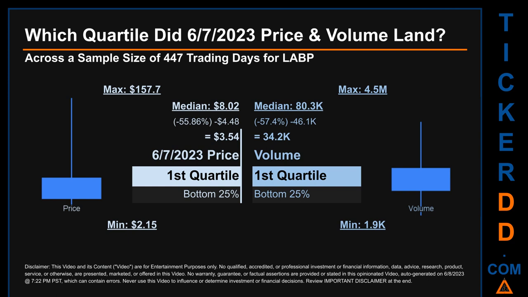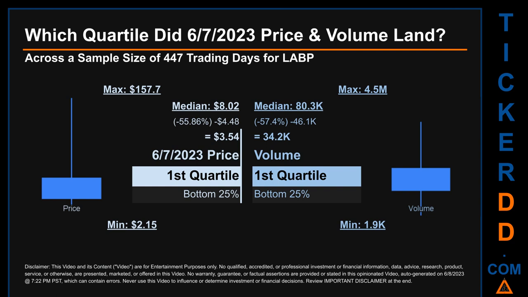Which quartile did the 7th of June 2023 price and volume land? Across a sample size of 447 trading days, the maximum end-of-day price for LABP was $157.70 while the minimum was $2.15. Within that price range, the 7th of June 2023 price, of $3.54, landed within the first quartile, meaning it was within the bottom 25% of all sampled end-of-day prices. The day's volume landed within the first quartile, at the bottom 25% of all sampled daily volume, which saw a max daily volume of 4.5 million and a minimum of 1.9 thousand.